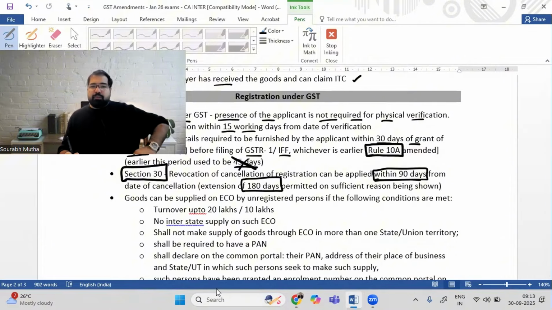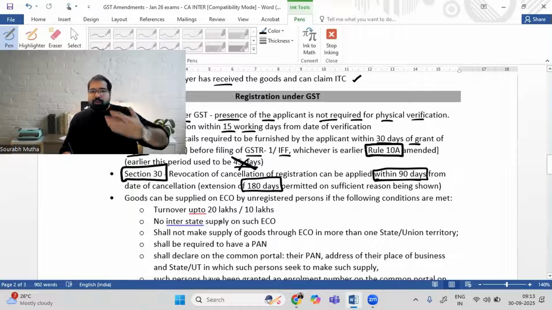Guys, if I'm supplying some goods, example, if I'm supplying watches on e-commerce operators, earlier the rule is that even if I'm supplying these watches only in the state of Karnataka, I still have to register. So supply of goods on e-commerce operator, you have to be compulsorily registered. Now that has changed. If you're a person who's supplying goods on an e-commerce operator, here is the deal. You'll be allowed to function even without a registration, but subject to some conditions. First condition, your turnover should be up to 20 lakh and 10 lakh only. 20 lakh in most states and 10 lakh in the states of Nagaland, Tripura, Manipur, and Mizoram. Basically, if you cross this threshold, then anyways you have to register.